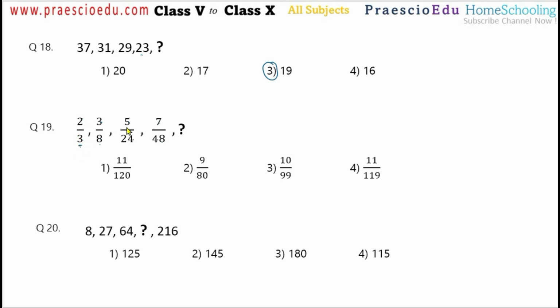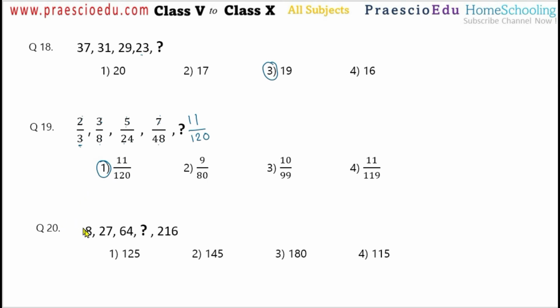Okay, so like this, 5 squared 25 minus 1, 24. 7 squared 49 minus 1, 48. But the numerators are all prime numbers. So 2, 3, 5, 7. So after 7, 11 is a prime number. So 11 has the square 121, so minus 1 means 120, and this is given in option number 1.